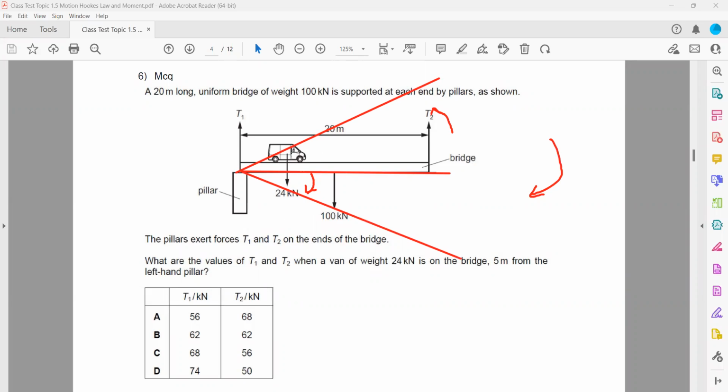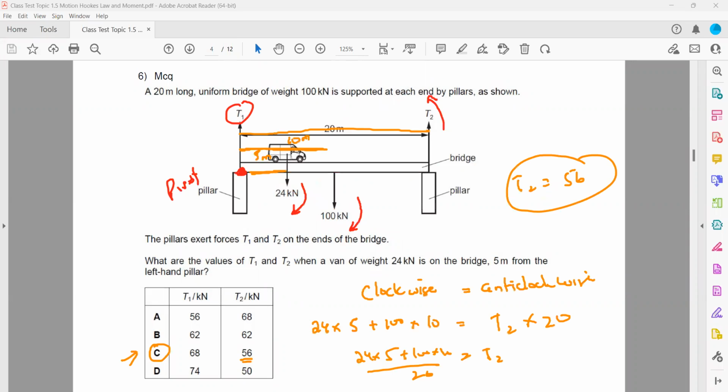Is this question clear? How we worked it out? Yes, sir, clear.